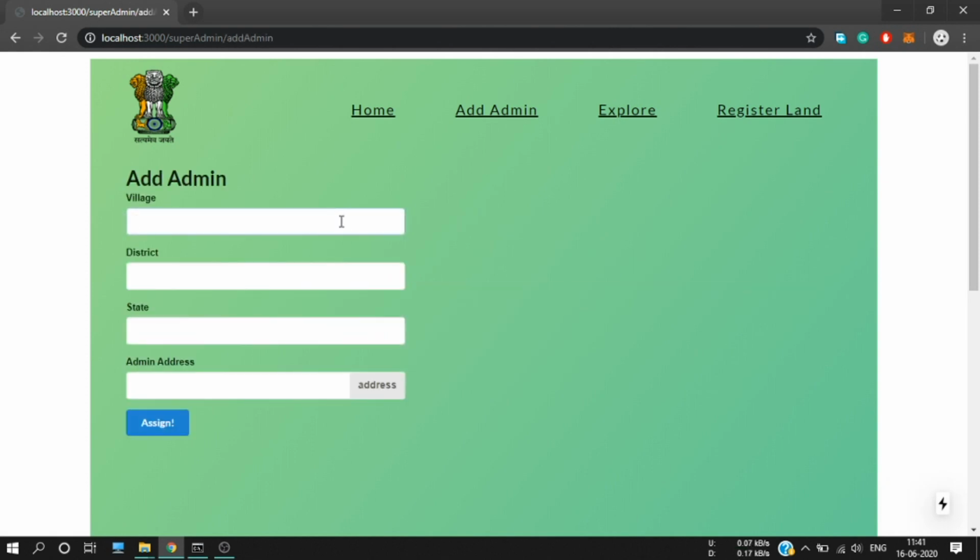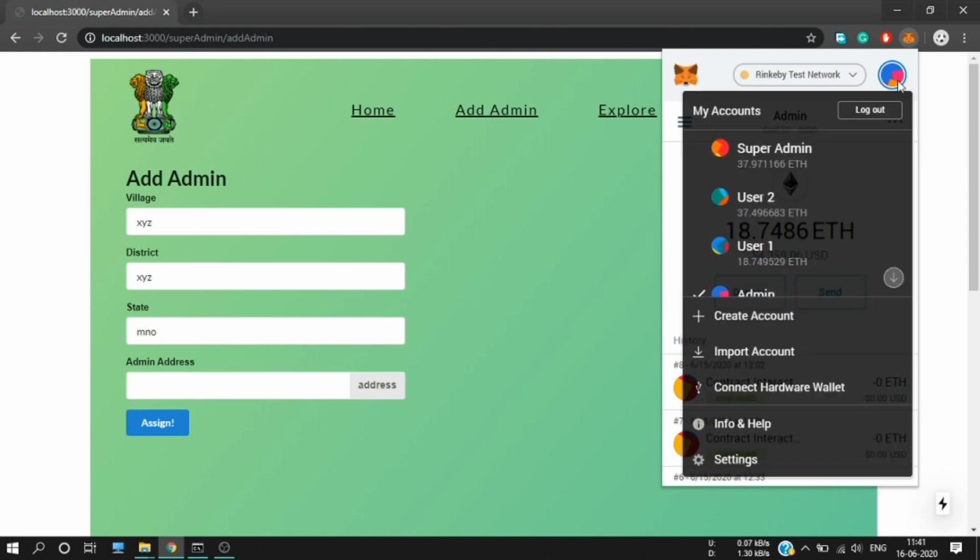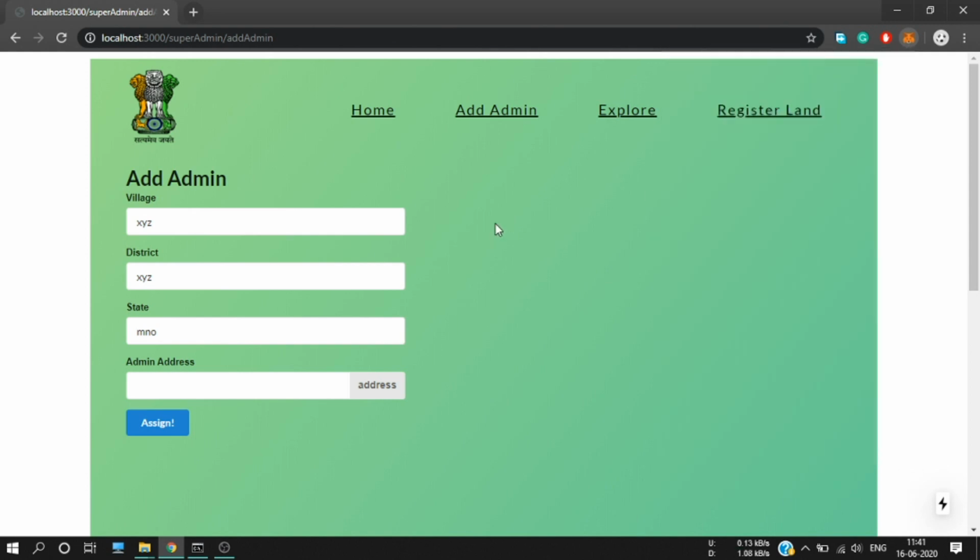Let this admin belong to village XYZ and state MNO, admin address. Now let me go again to MetaMask and copy the admin address, and switch back to super admin. If I do not do so, I will get an error.